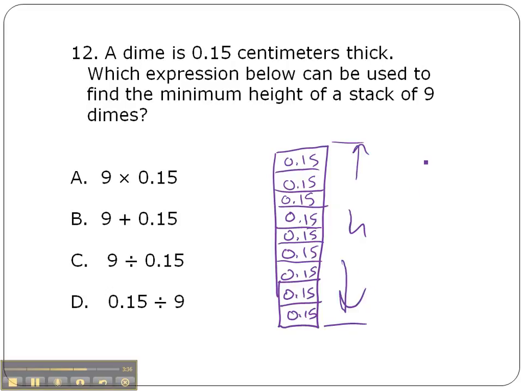I could add 15 hundredths plus 15 hundredths plus 15 hundredths plus 15 hundredths 9 times. But remember, a repeated addition is the same as multiplication. So we would add 15 hundredths 9 times. That's the same as 9 times 15 hundredths. So let's look for that expression. In our answer choices, it's the very first one. 9 times 15 hundredths. It's not that, it's not that, and it's not that.